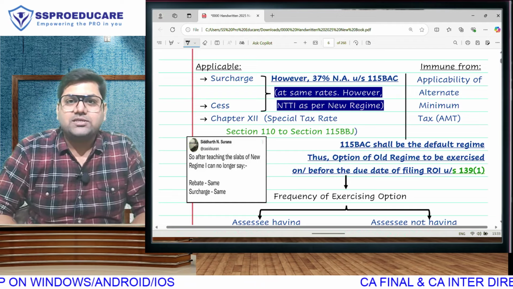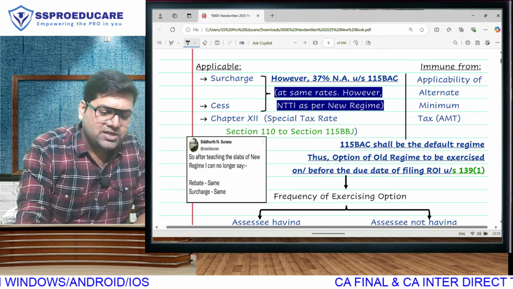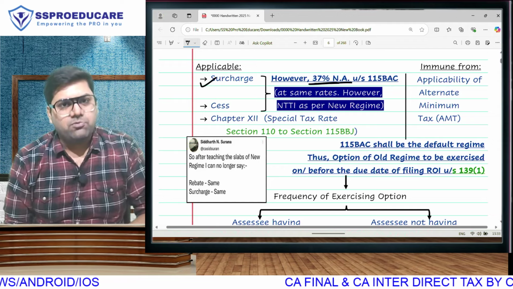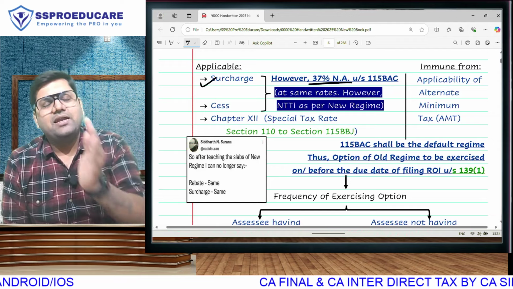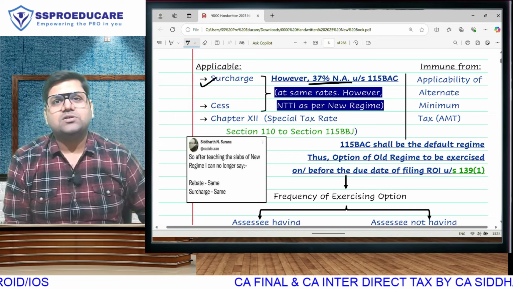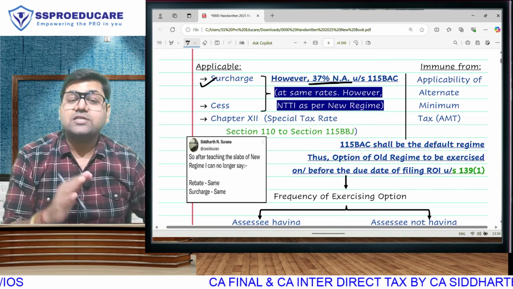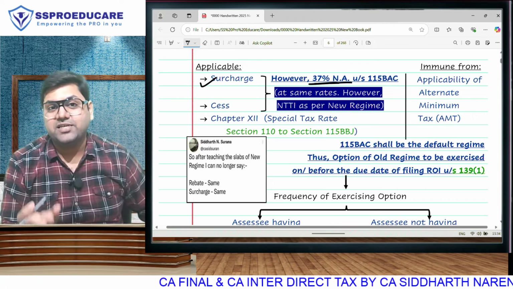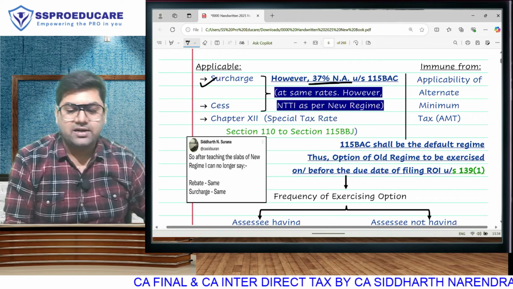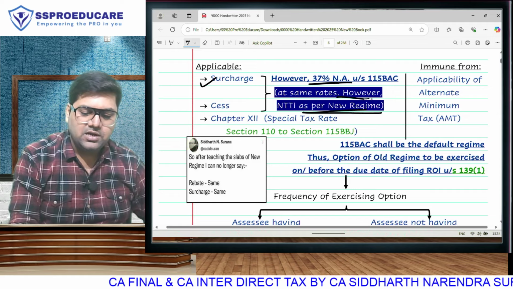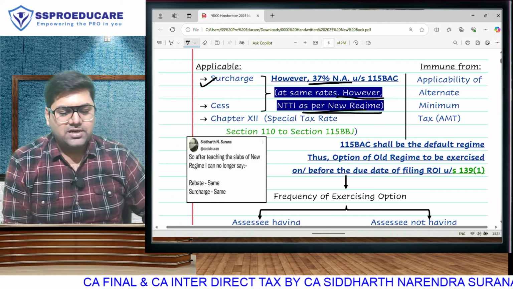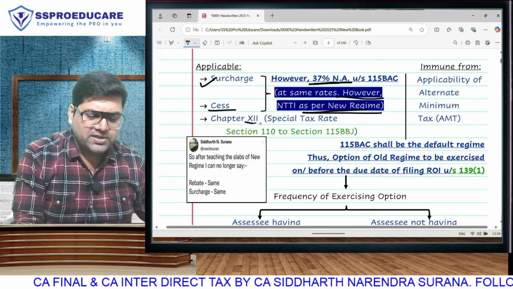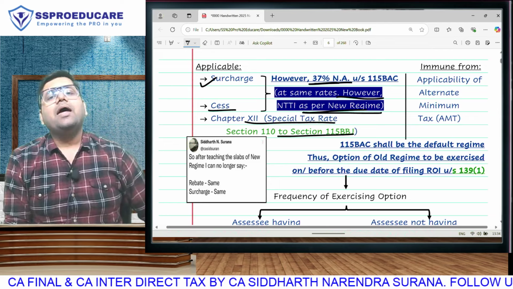Yes. So in new regime, what about surcharge? Surcharge will be applicable as it is, but the 37% surcharge is removed. So new regime surcharge is only 10, 15, 25. The thresholds are all the same and the rates are also the same, but as we are aware, the income calculation in new regime is different. This income will be without exemption and deduction. So we will take net total taxable income as per the new regime and apply the surcharge as it is. Cess is also going to apply absolutely the same.